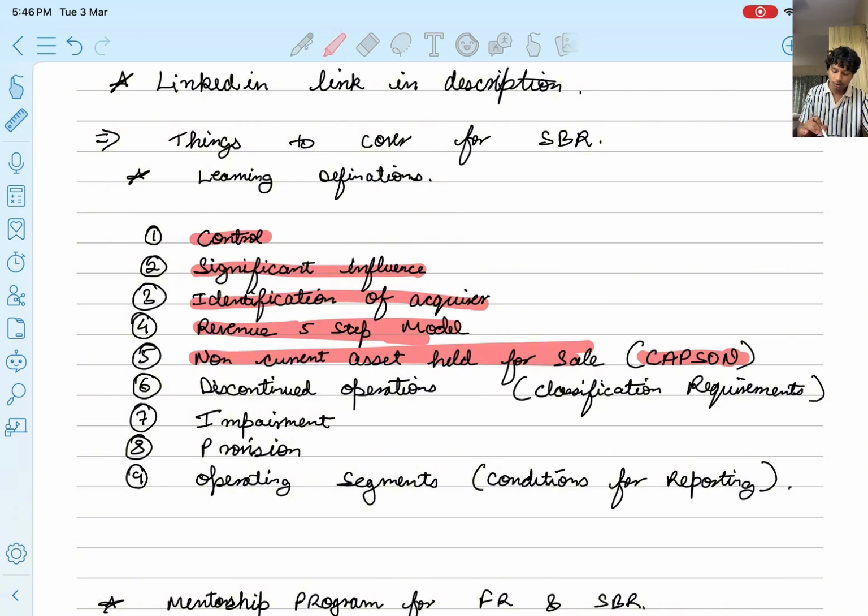Discontinued operations, you should know the criteria when you can classify a subsidiary as held for sale. Subsidiary specifically acquired for purpose of reselling, right? So that is considered as discontinued operation. You are discontinuing a separate line of business on the basis of nature or geographical area, that is also discontinued operation. So you should know what are the things that are considered as discontinued operations, right?